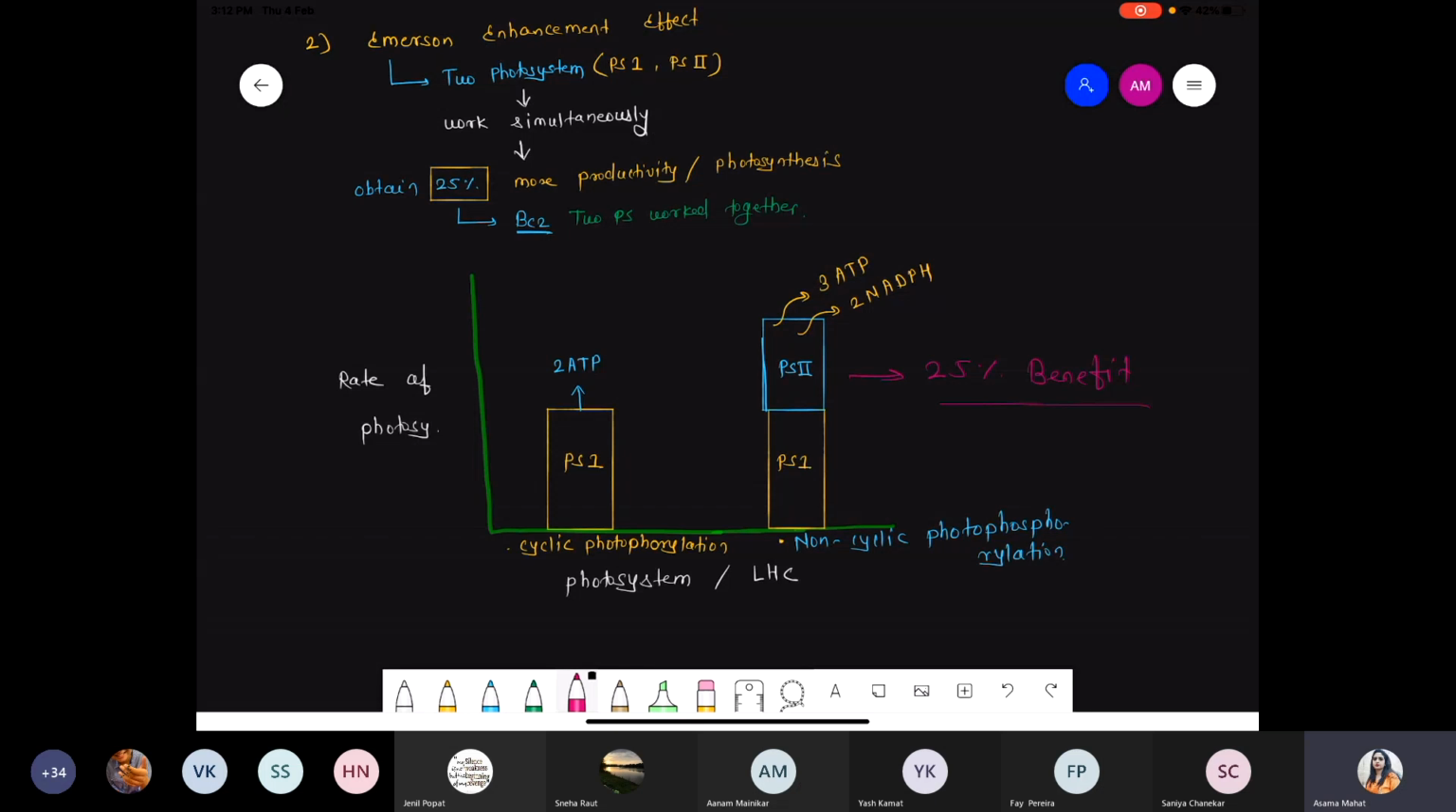Okay. So any doubt from the red drop effect and the immersion effect? Any doubt?